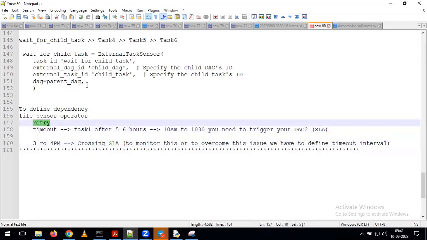You can leave it blank. But if you have any kind of SLAs, like at this particular time I want to complete this job, or at this point of time I want to trigger the job, whenever we have such SLAs in the project, we are going to define the timeout and the retry variables on the sensor operator.